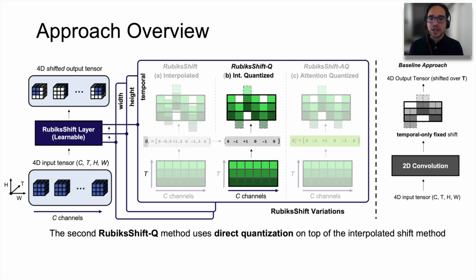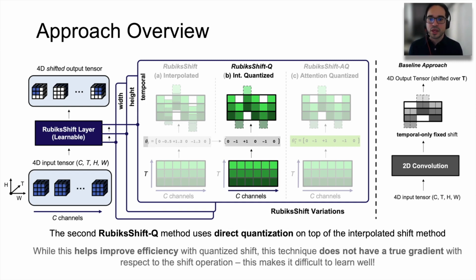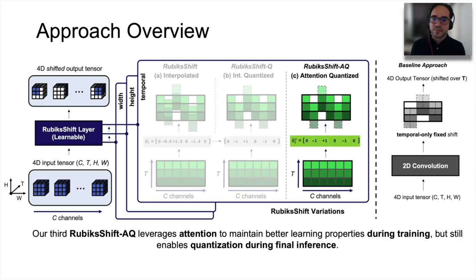The second, Rubik's Shift Q method, represents a direct quantization on top of the interpolated shift method. While this really helps with efficiency by using the quantized shift, this technique does not have a true gradient with respect to the shift operation, and this makes it very difficult to learn well. Our third, Rubik's Shift AQ, leverages an attention mechanism to maintain better learning properties during training, but still enables quantization during final inference.